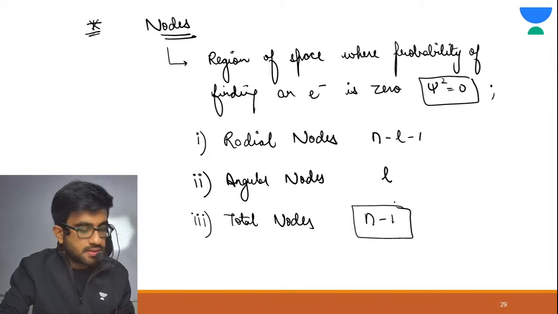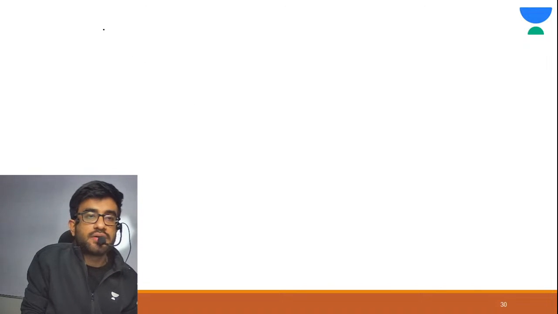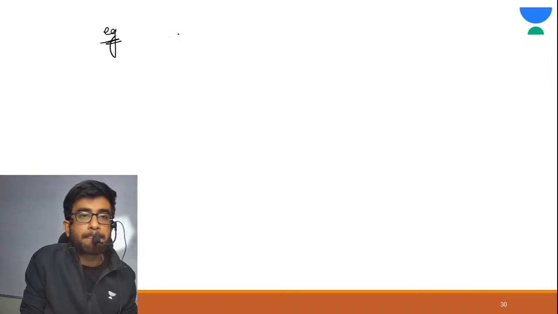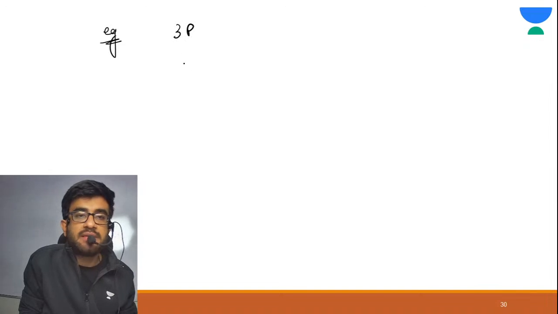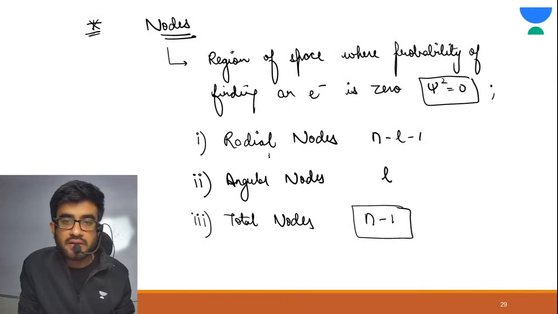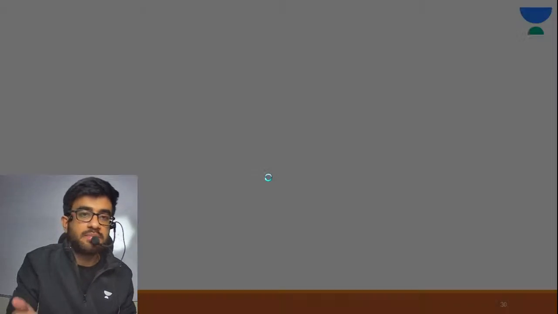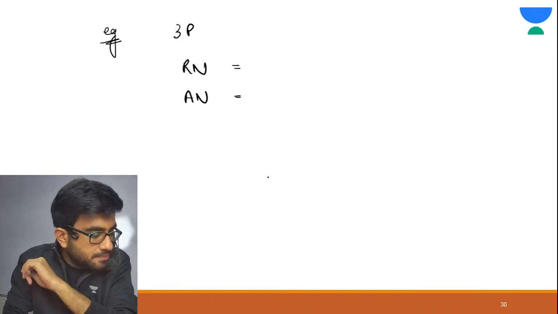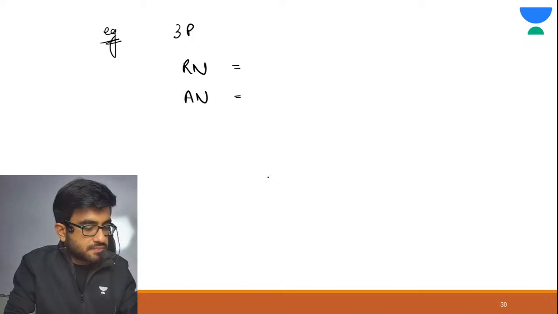Suppose you have 3p. Tell me how many radial nodes and angular nodes. Rn is radial nodes, An is angular nodes. Apply the formula.